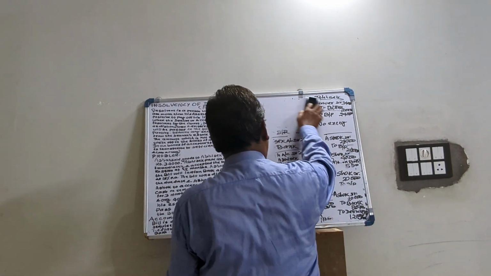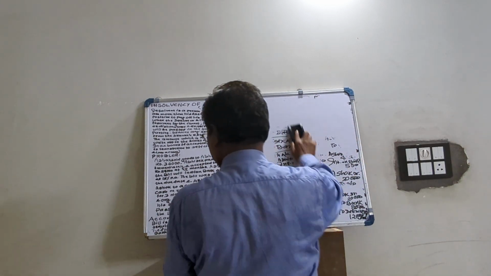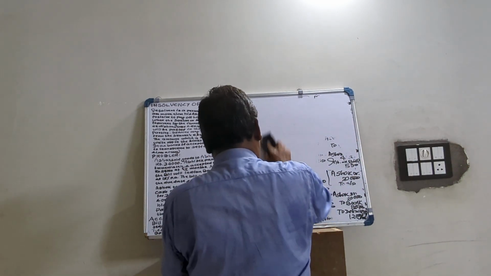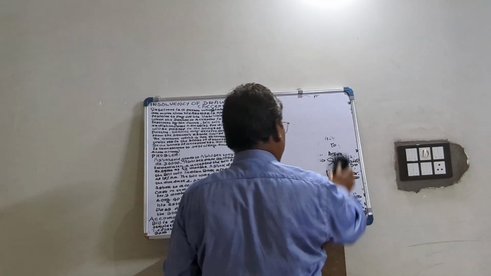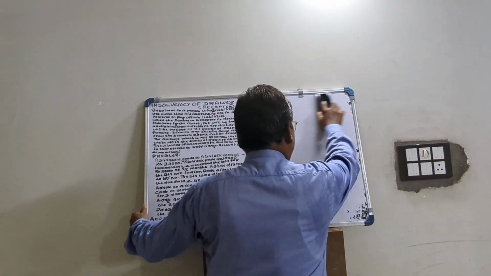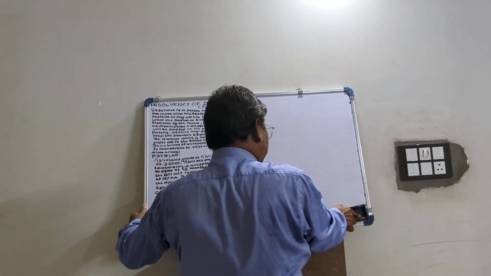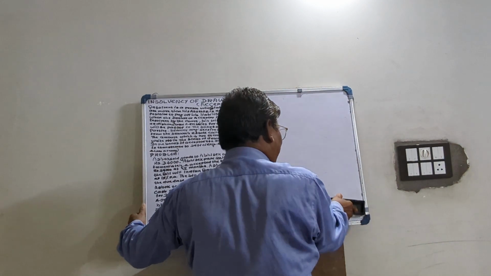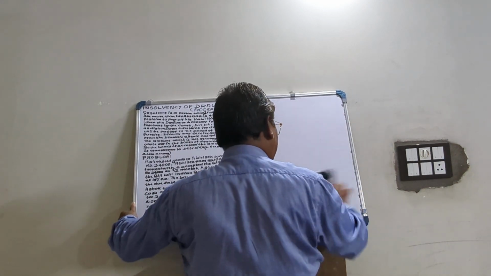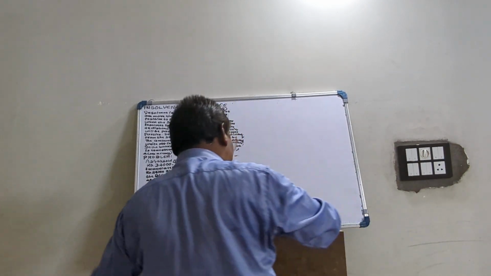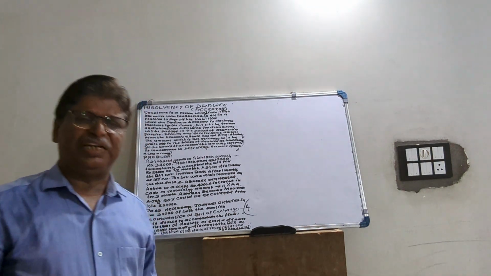Then last one is given, that is accommodation of bill. Already I told you what is accommodation bill. The trade bill is due to trade relation. That means one is the seller, another is the buyer. That means there is consideration, something in return.